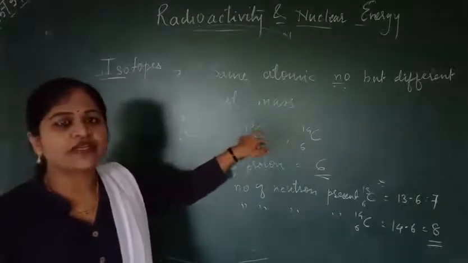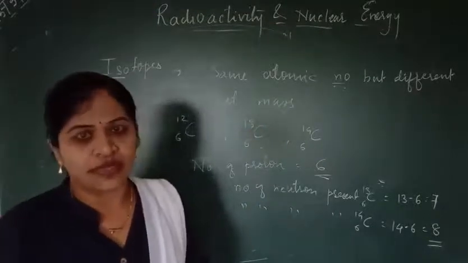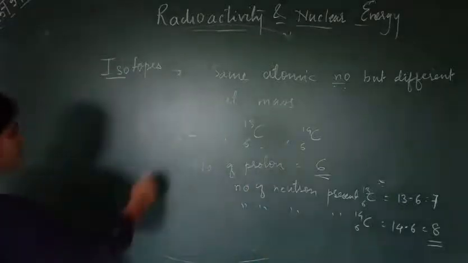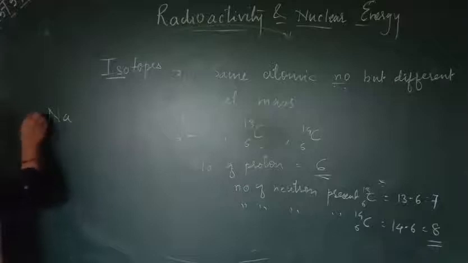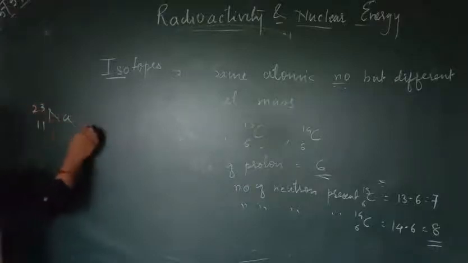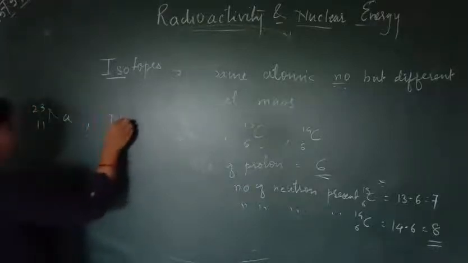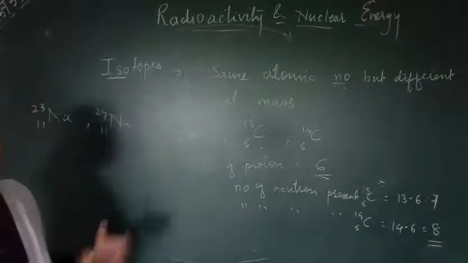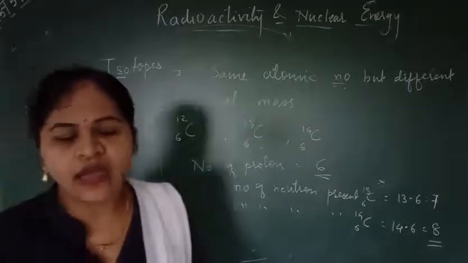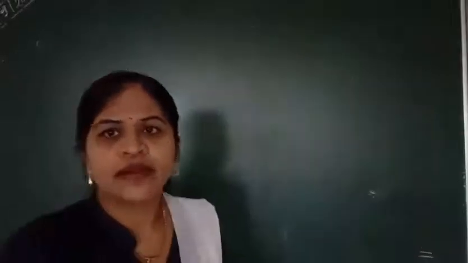There is a difference only and only in its neutrons. These are the certain isotopes. This is about carbon. Then we have sodium 11, 23 and sodium 11, 24. There are certain isotopes present in our periodic table.